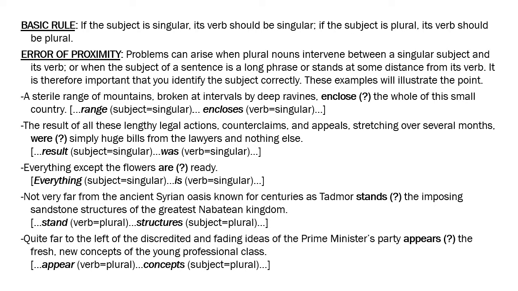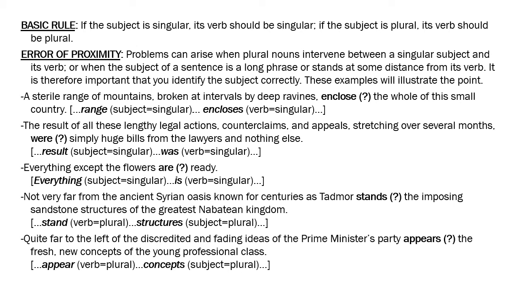The first sentence is: a sterile range of mountains, broken at intervals by deep ravines, enclose the whole of this small country. There are too many plural nouns here: intervals, ravines. Now, which is the subject? This whole phrase, a sterile range of mountains, is the subject.